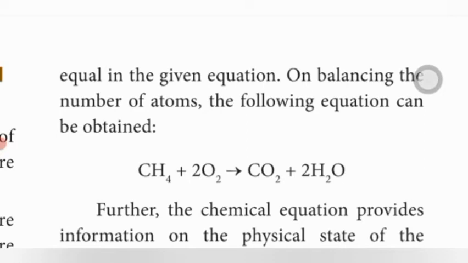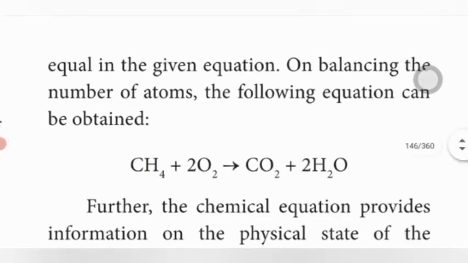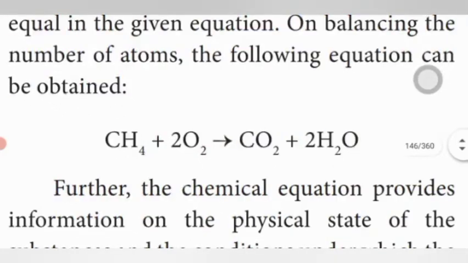Methane contains 4 hydrogen, and 2 water molecules give 2 into 2, 4 hydrogen, so the hydrogens are balanced. Next, balance the oxygen. The reactant side has 2 into 2, 4 oxygen. The product side also has 4 oxygen: carbon dioxide contains 2 oxygen, and the 2 water molecules contain 2 oxygen. So both are equal. This is a balanced chemical equation.